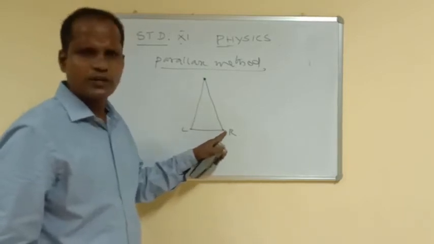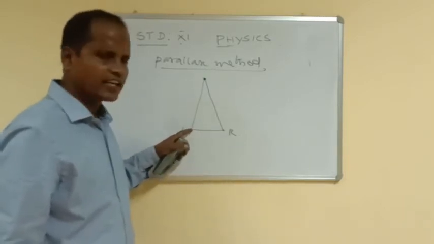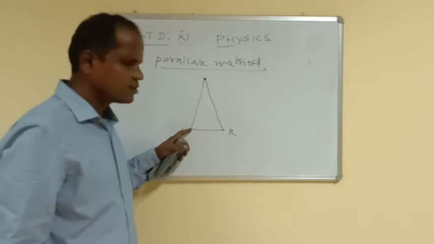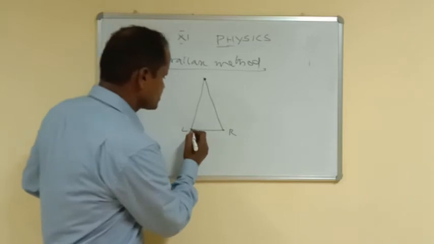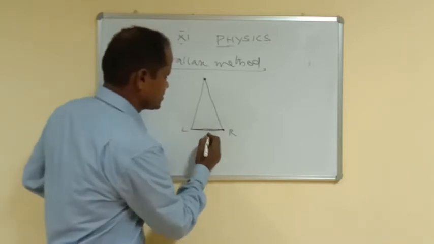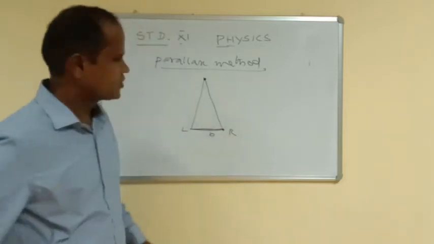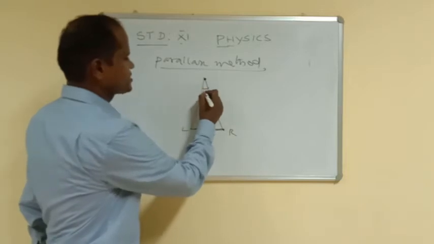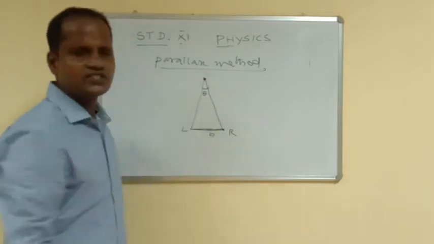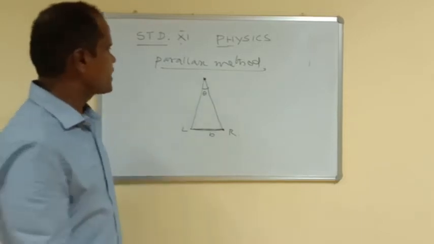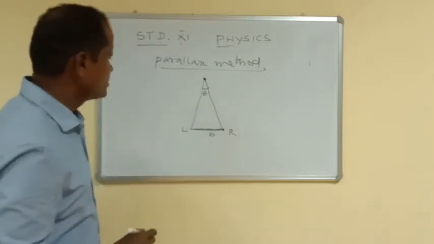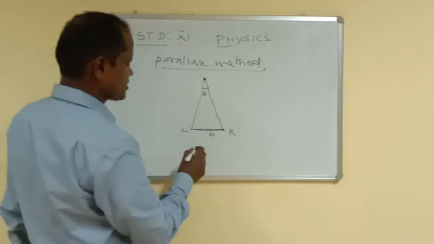When the right eye is open, the left eye position is here. When the left eye is open, it may be here. So this distance is called basis B. Here the angle between these two lines is called the parallactic angle, or angle of parallax.